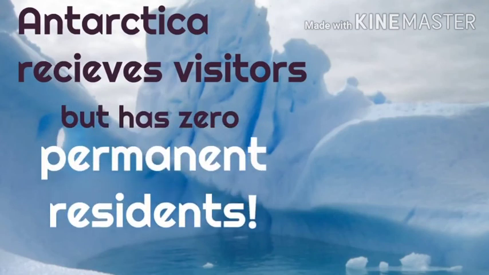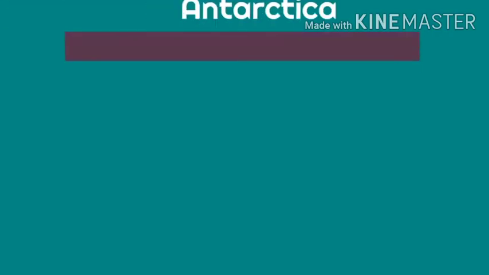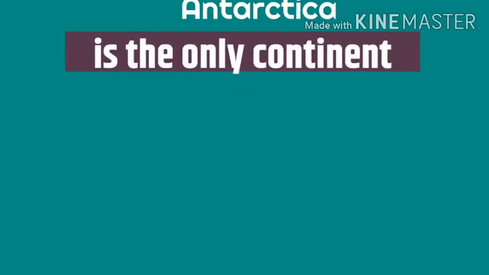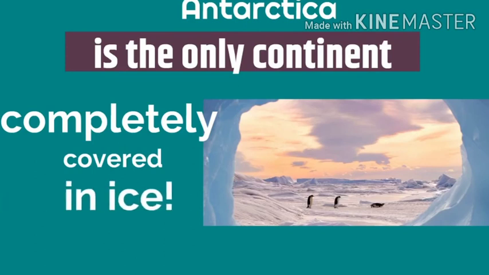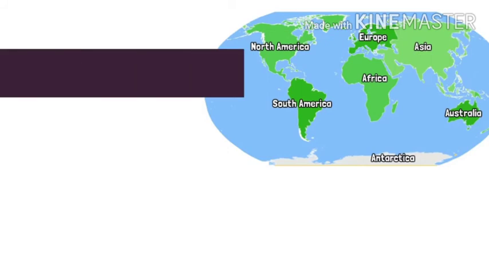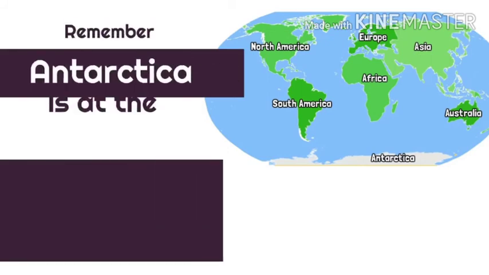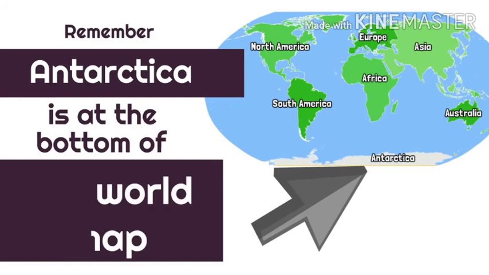Okay, now it is the only continent that humans do not live on, although some scientists stay there for short periods of time to conduct experiments. Okay, so Antarctica has been referred to as a cold desert. It's the only continent completely covered in ice. You have animals like penguins there, okay, and some big water animals. It's very close to the Indian Ocean there. Like I told you, Antarctica is at the bottom of the world map. So Antarctica is at the south pole of the world map.